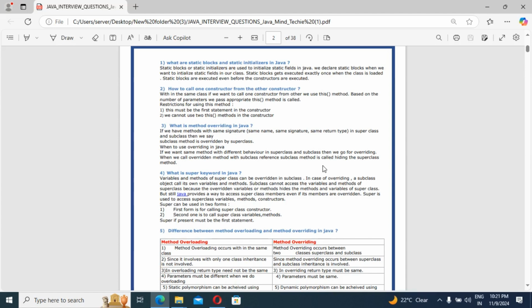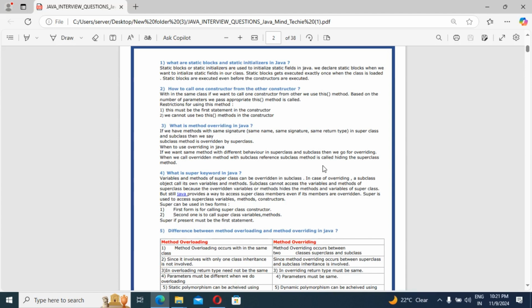So super is used to access superclass variables, methods and constructor. Its name means top, means parent. So super can be used in two forms. The first form is for calling the superclass constructor, and the second is for calling superclass variables and methods.